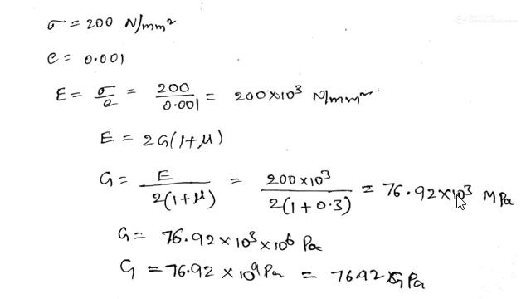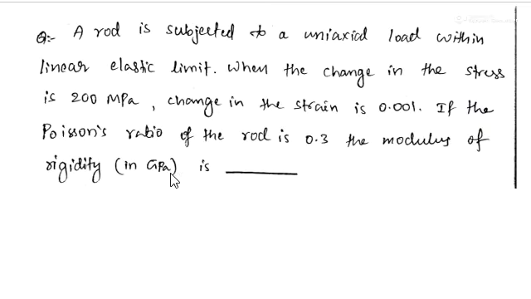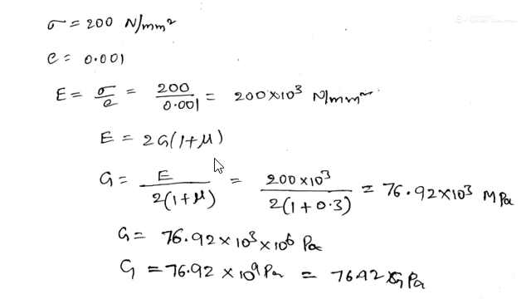If you express it into 10 to the power of 3, that many megapascals, but we require the answer in gigapascal. So I am writing here 76.92 into 10 to the power of 3 megapascal. Mega means 10 to the power of 6, so in place of mega I write 10 to the power of 6, and pascal I write as it is.